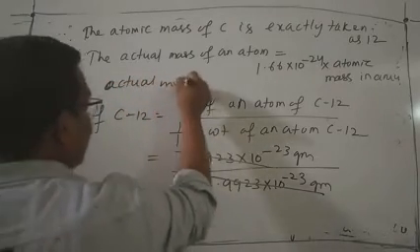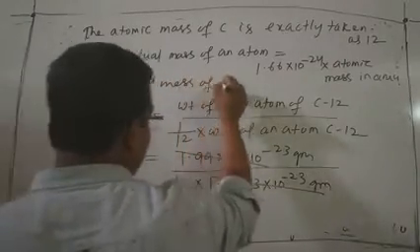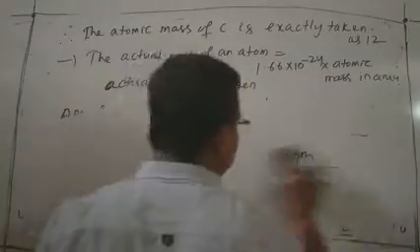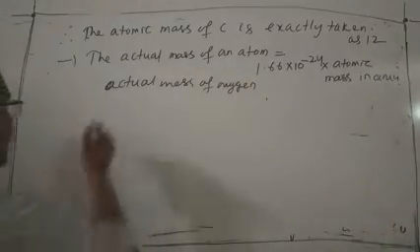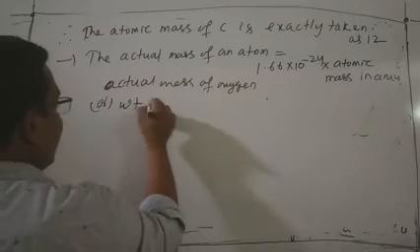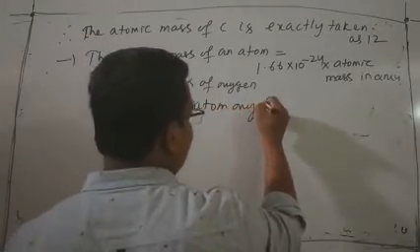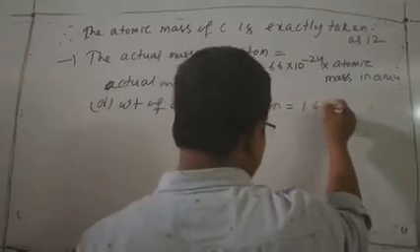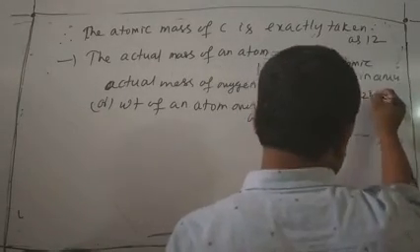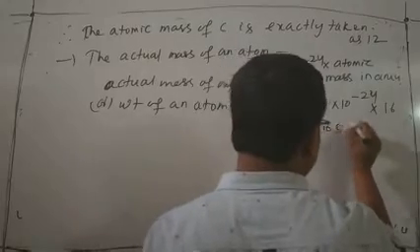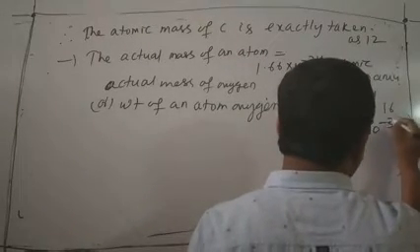The actual mass, or the weight of an atom of oxygen, equals 1.66 into 10 to the minus 24, already discussed, into 16. Here it is 2.656 into 10 to the minus 23. Yes or no?